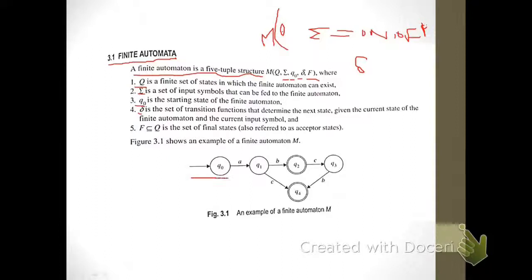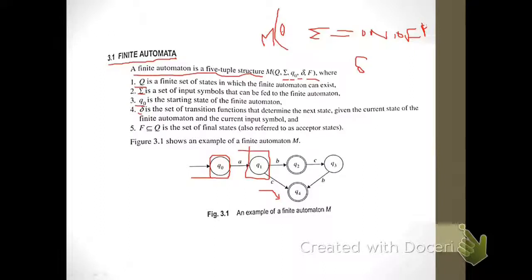Here we can see that Q0 is the initial state, and on getting the input symbol A in the state Q0, it jumps to the state Q1. You see this interesting thing that the two circles around the states Q2 and Q4 denote the final states. Q1 has two input symbols, B and C. On getting the input symbol B, it jumps to the final state Q2, and on getting the input symbol C, it goes to the state Q4, which is also a final state.